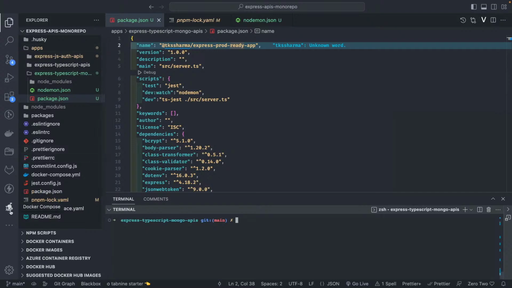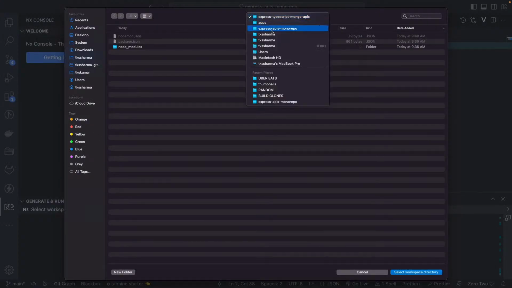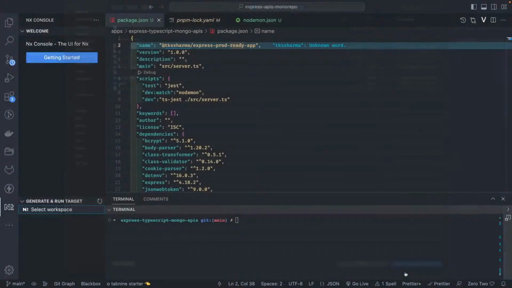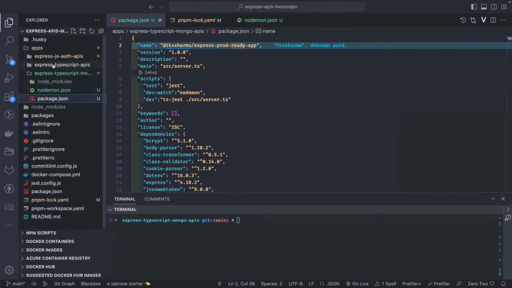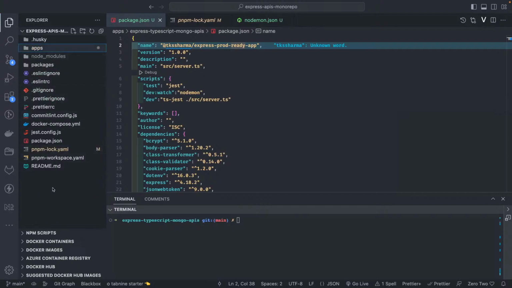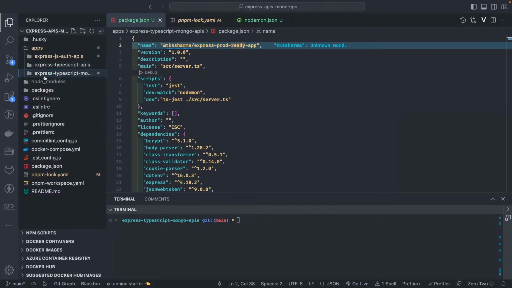Now if I try to see Nx Console, I always need to select the workspace. I don't know why. So this is my workspace, and this will start coming, maybe because this Nx Console had some bug or something. It didn't detect the Nx stuff in the first go, or I think there is something missing. nx.json is missing, which we didn't add. That's why. So Nx Console is just, we are using it as a monorepo tool. Okay, and these are the applications. We can do the whole development inside these folders also.